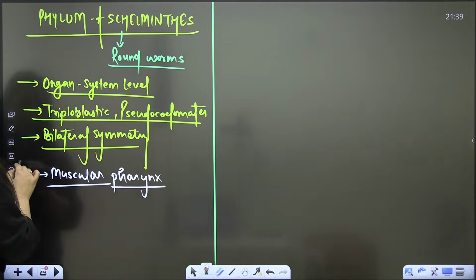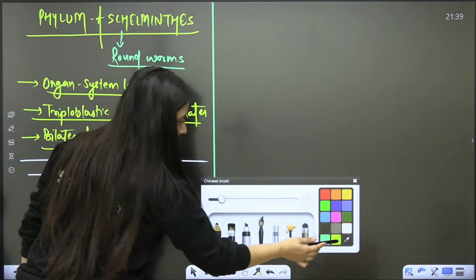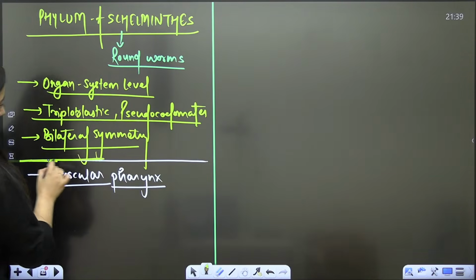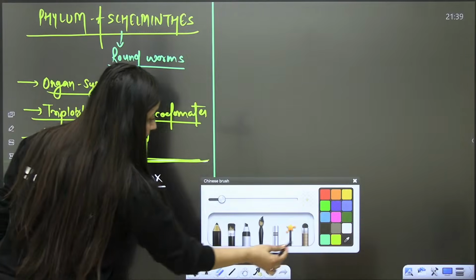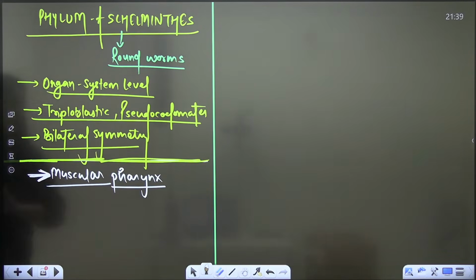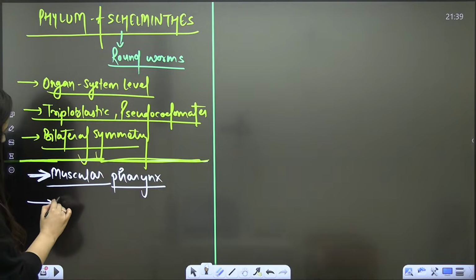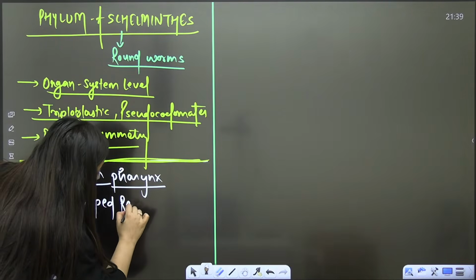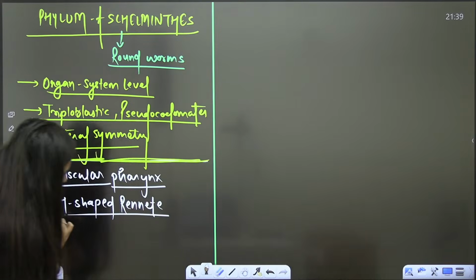You will see muscular pharynx here, number one. For excretion, we will see H-shaped renette cells are there, and we have other cells also.